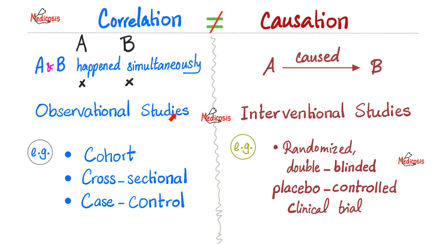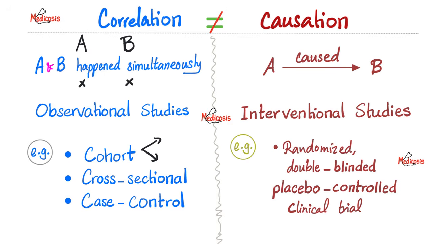Examples of observational studies include case series, case control, cross-sectional, cohort studies, which come in many shapes, including prospective cohort and retrospective cohort, looking forwards versus looking backwards. We also have adoption studies, twin concordance studies, and ecological studies.